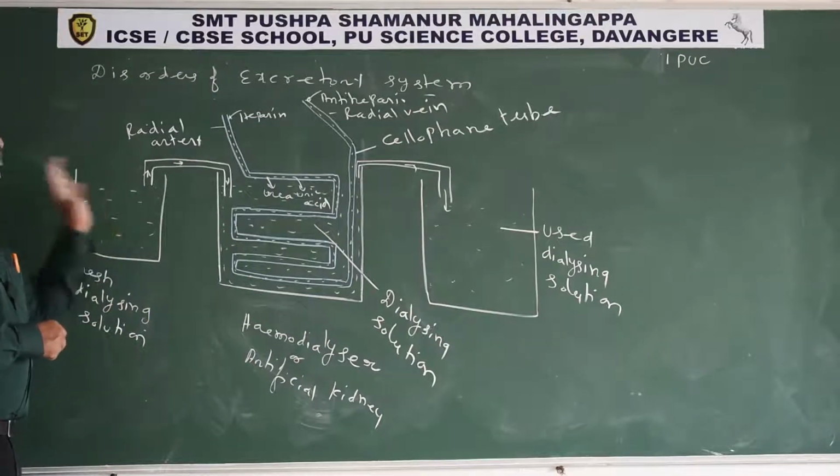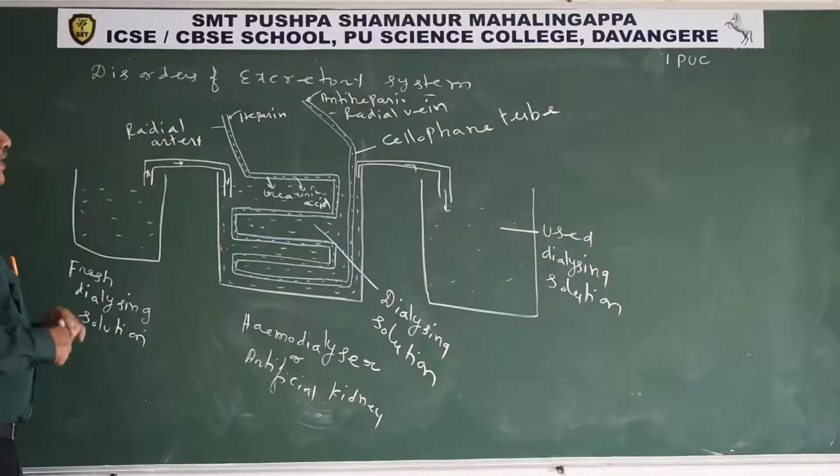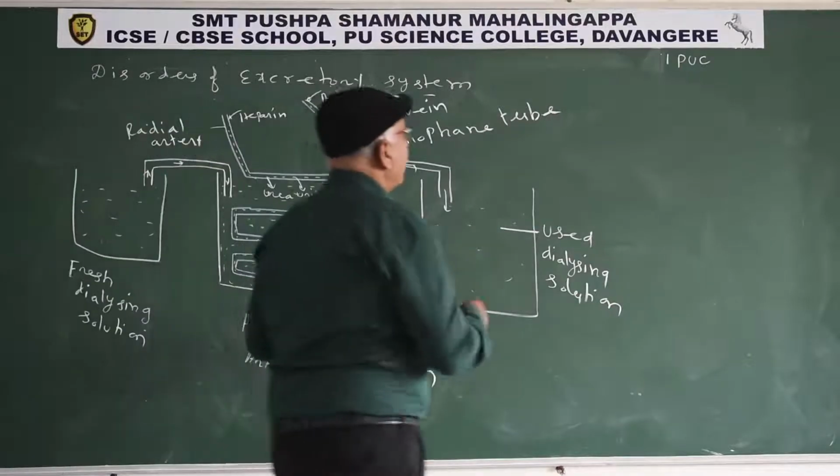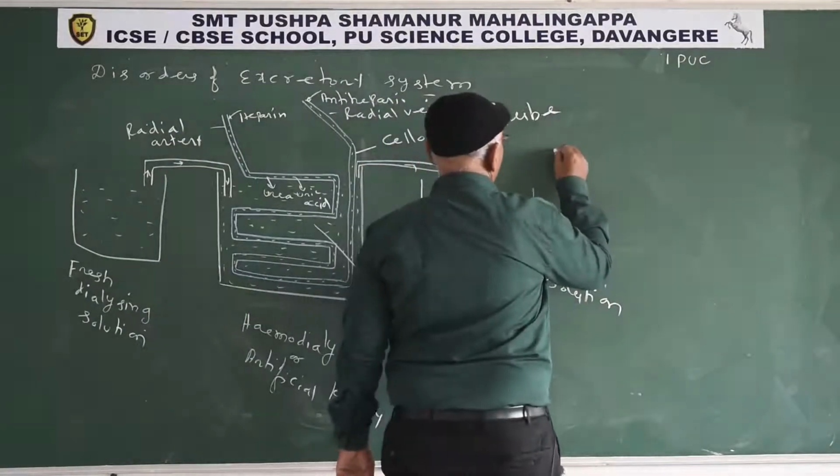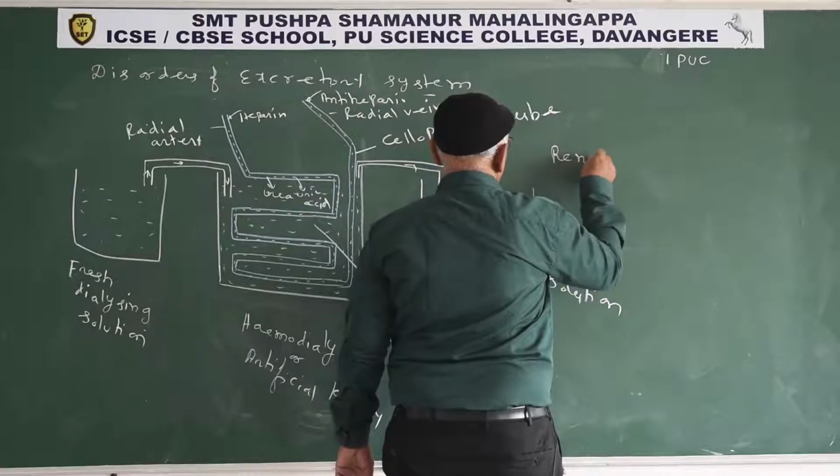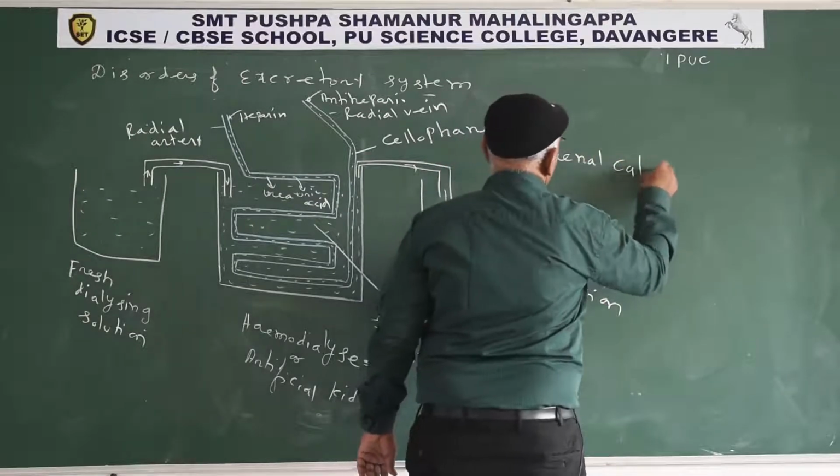So, regarding the artificial kidney, another disorder is renal calculi.